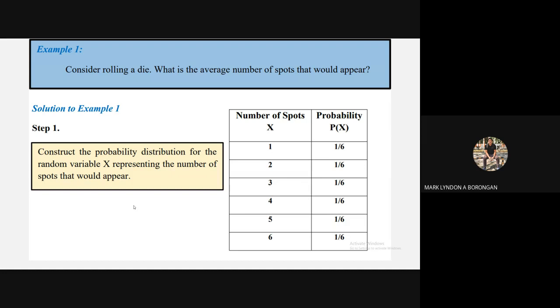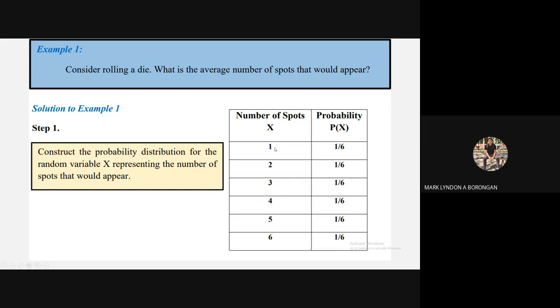So for step 1, all you need to do is to construct the probability distribution for the random variable x, representing the number of spots that would appear. So we know what is there sa atuang spots sa ilang probability. Ang kada possibility, or kada event nga mahitabo, 1/6 gyud ang probability, di ba? So if you roll a die, ilang chances is 1/6 ra gyud, unless if gi-roll siya twice.